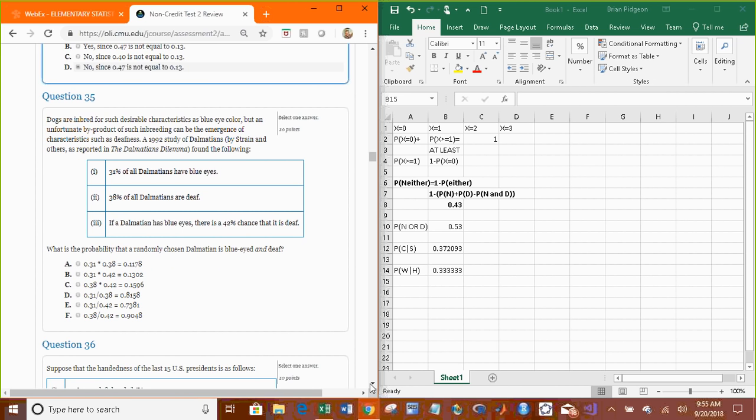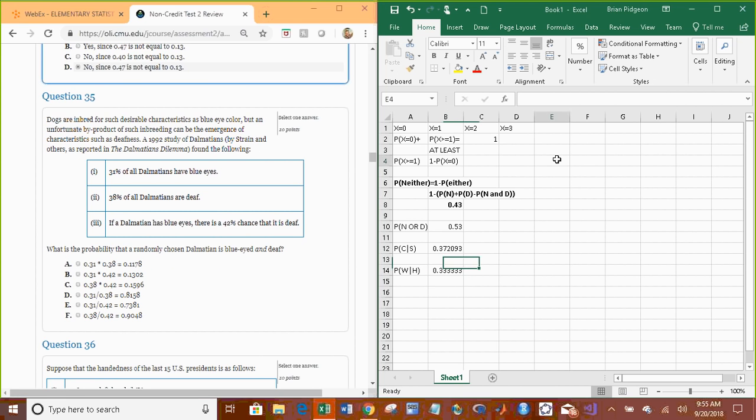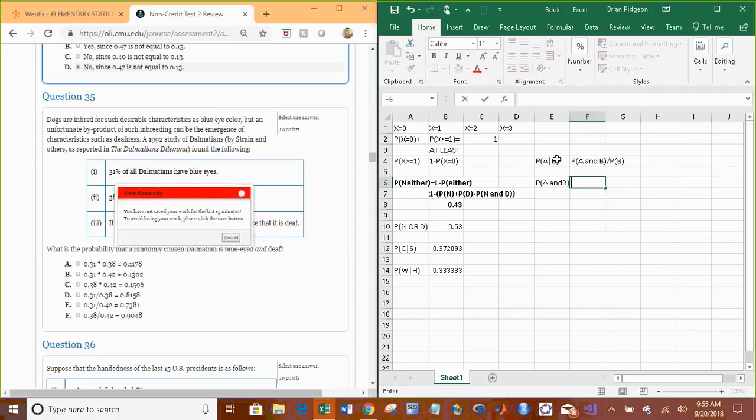Okay, so this question here is going to require that generalized multiplication rule. So we say the probability of A given B equals the probability of A and B divided by the probability of B. Well, we can reorder that and just say the probability of A and B is equal to the probability of B times the probability of A given B. Just rewording this formula.